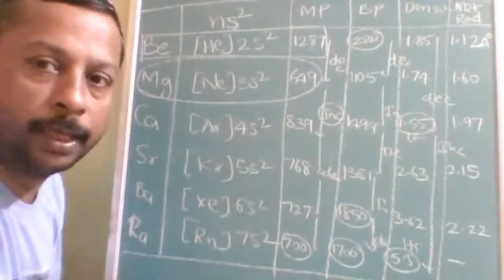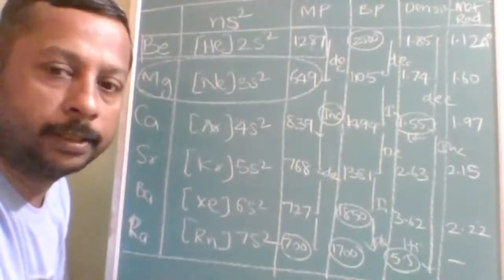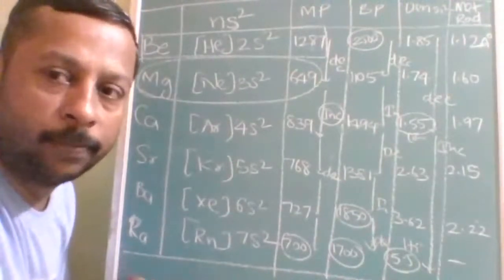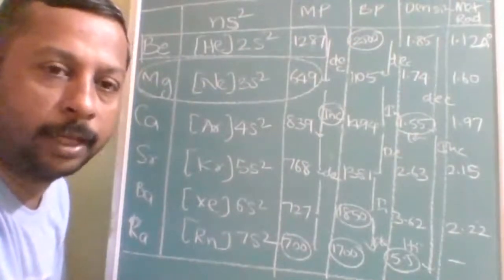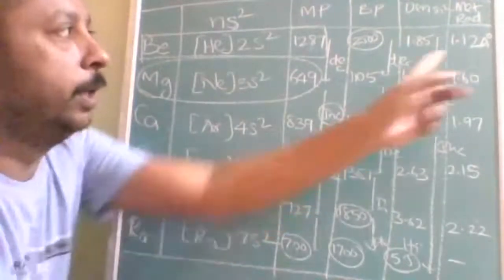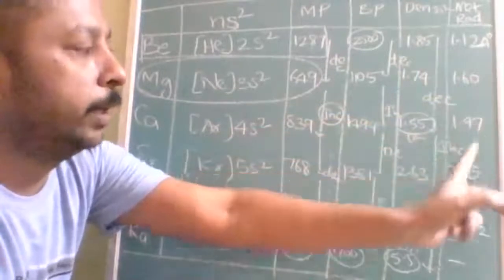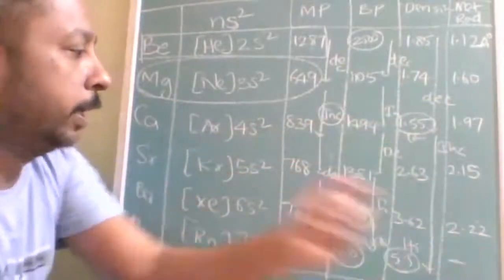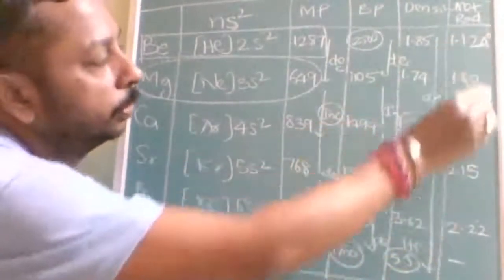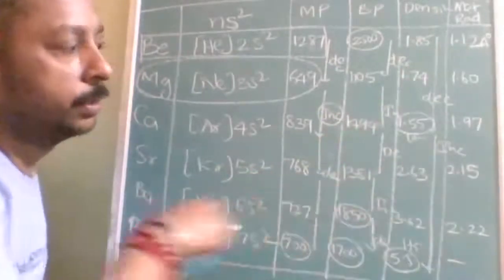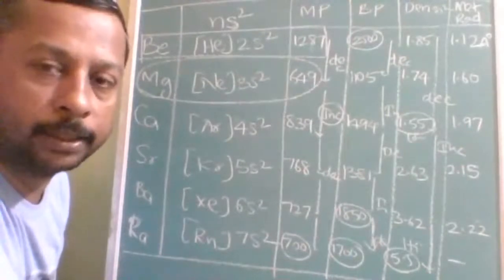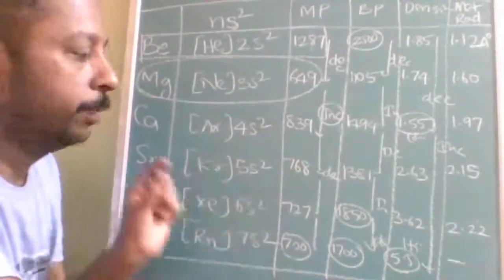Now let us see the metallic radius. Metallic radius is expressed in terms of angstroms. In the examination, to change the decimal place values, they may change the units, so I am specially mentioning the values with the units. 1.12 angstrom, 1.60, 1.97, 2.15, and then barium is increased. So it is a gradual increase. What is the reason for the gradual increase? Due to the increase in the number of shells at consecutive places. Note this down mainly.